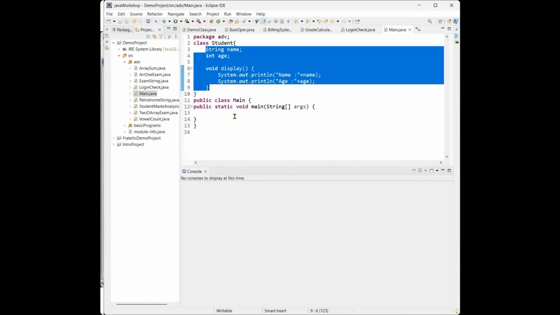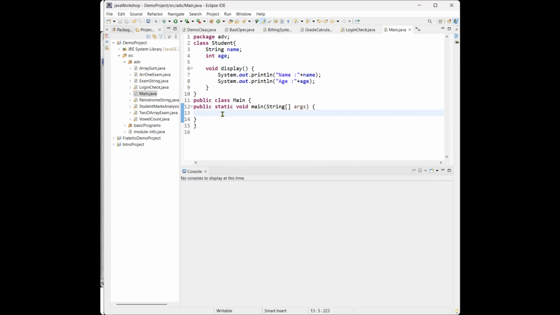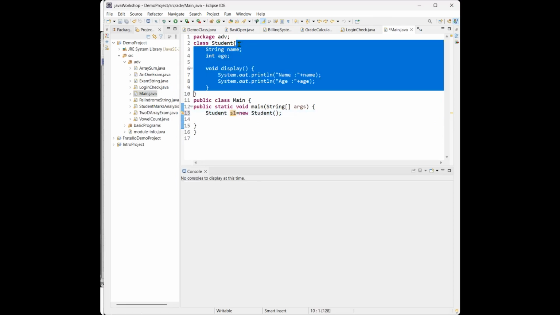Now I want to create the object of that class. If I need to create the object of the class, I need to take the class name and the variable object name as s1, with a new keyword and the class name. You can create the object of the class. So now s1 is the object of this particular class.